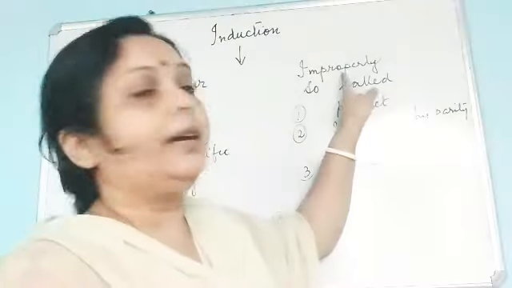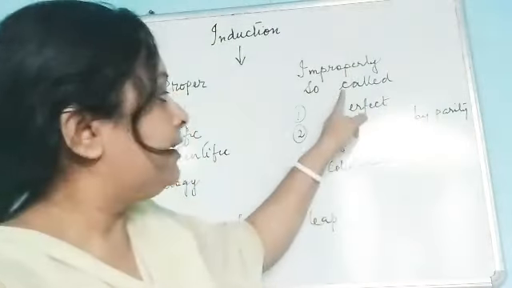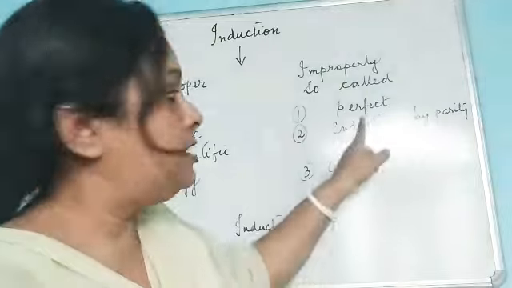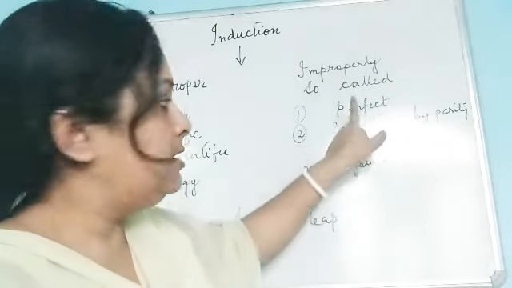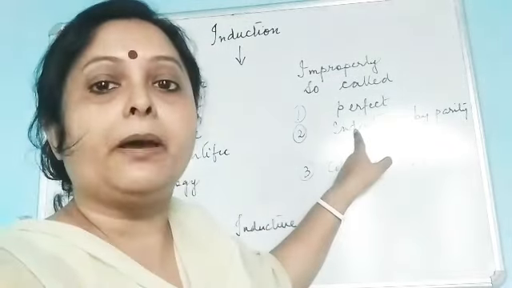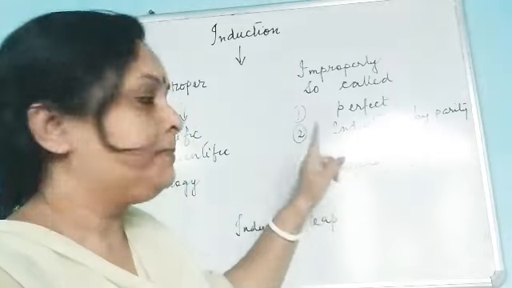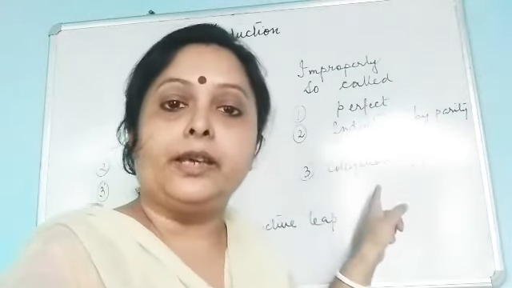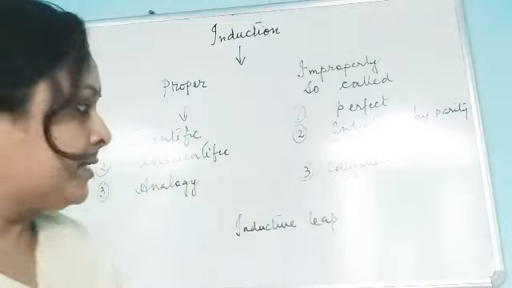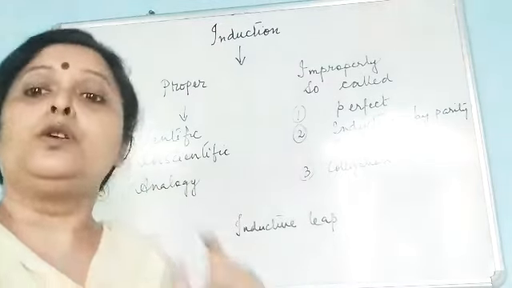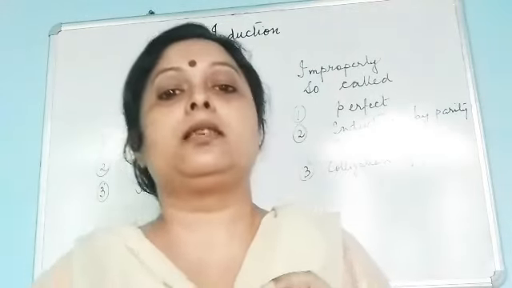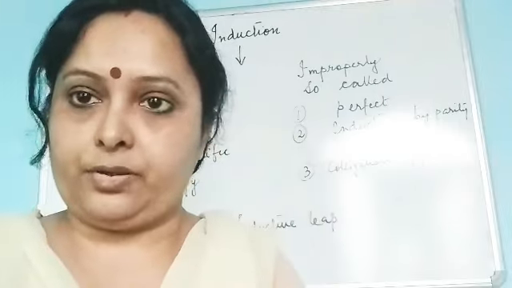In case of induction improperly so called, there are again three kinds: perfect induction, induction by parity of reasoning, and colligation of facts. Now today we are going to discuss scientific induction.